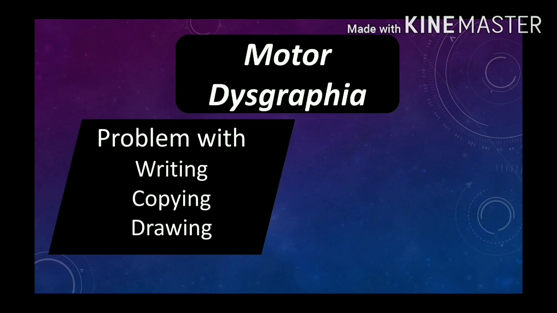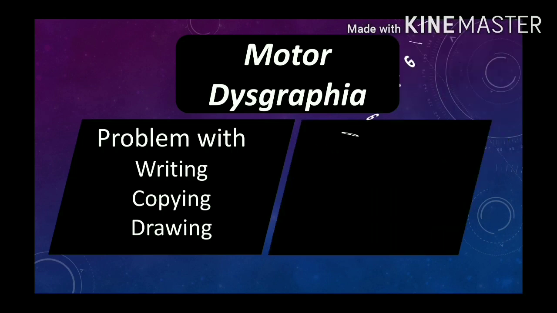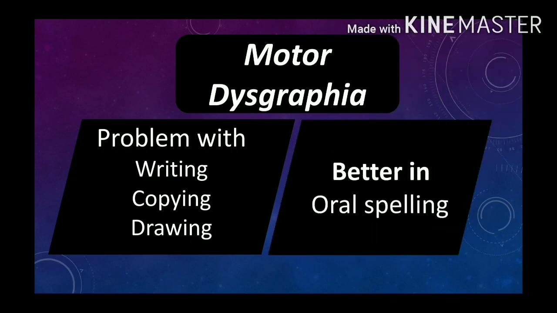So he will have problems with writing, copying text, as well as drawing, because they will not have control to write or draw something within a specific limit or boundary. But they will not have any problem in oral spelling, because this is all about the motor abilities of a person, not the oral.